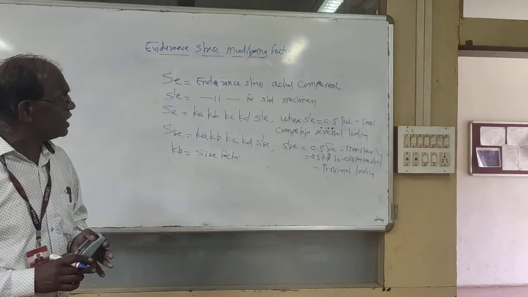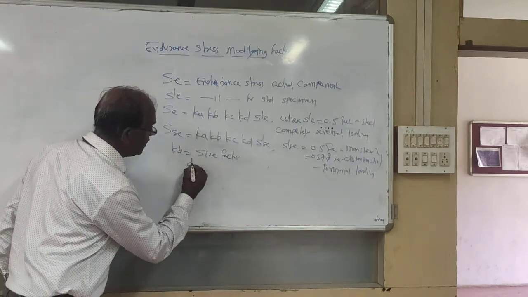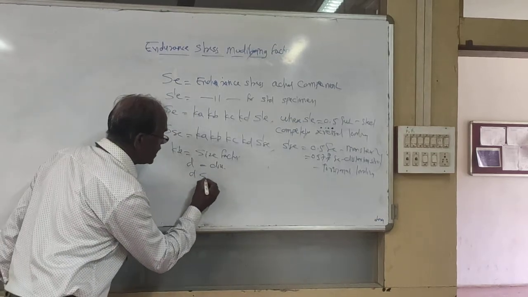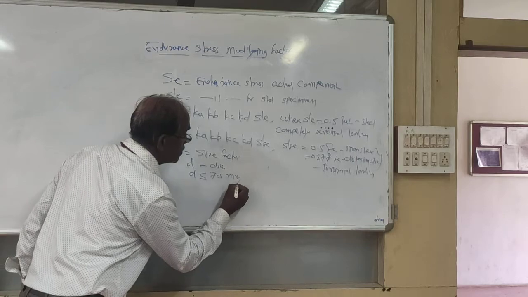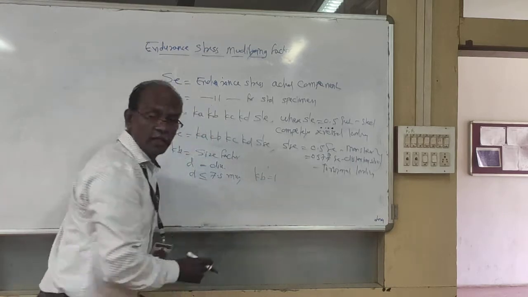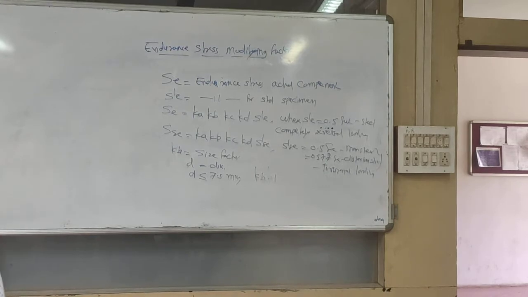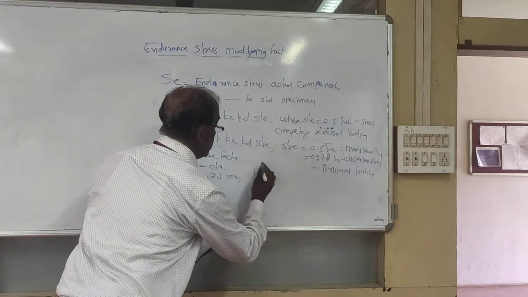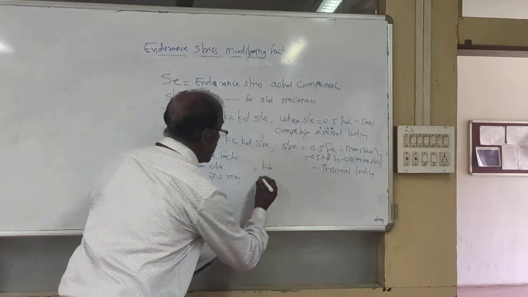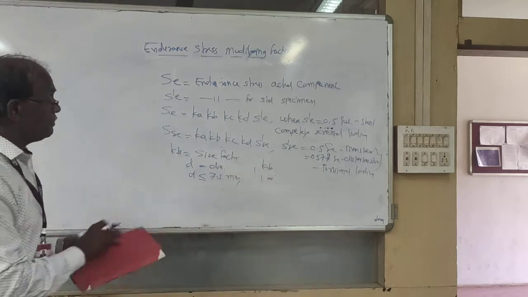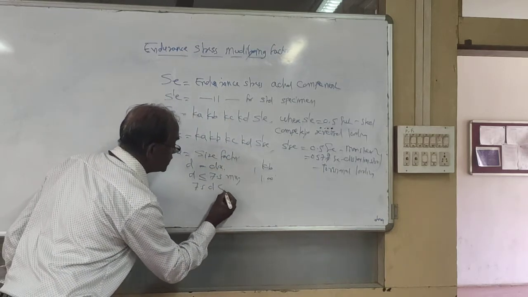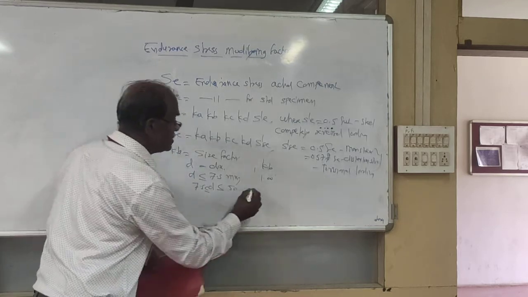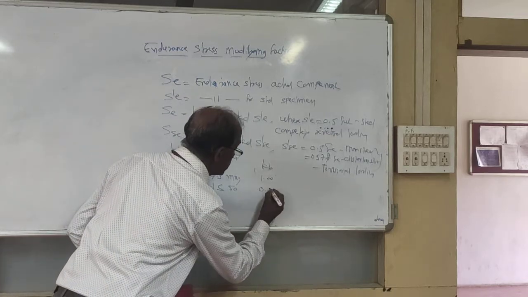So it is observed that if the diameter of the component is less than or equal to 7.5 mm, the Kb factor is assumed to be 1. If your diameter is in between 7.5 and 50 mm, this comes to be 0.85.